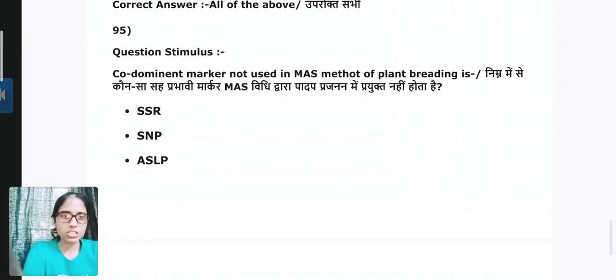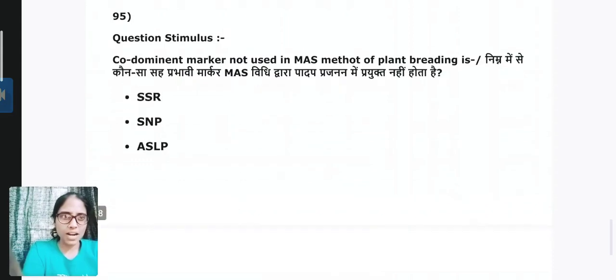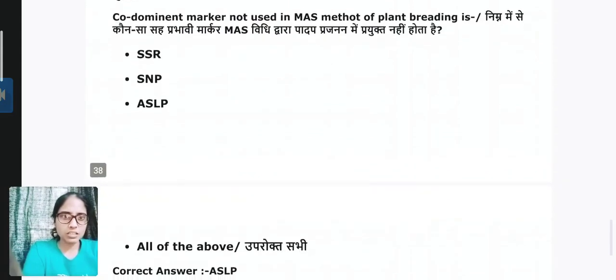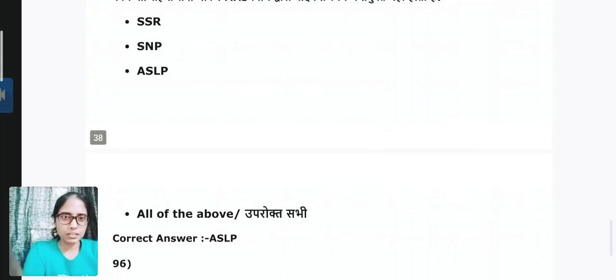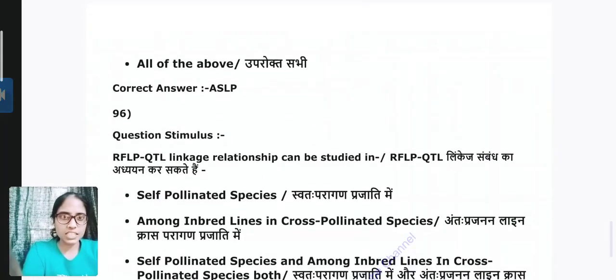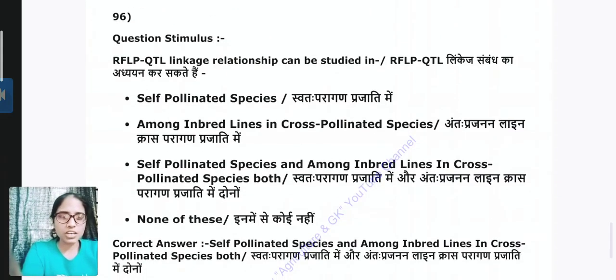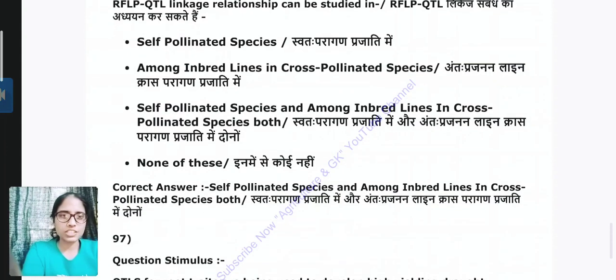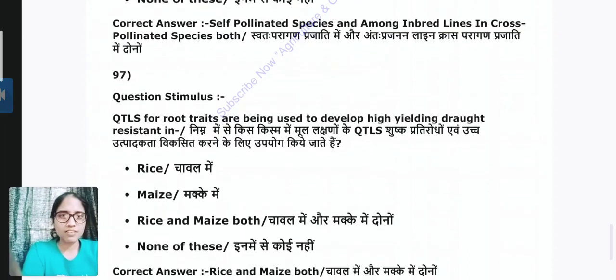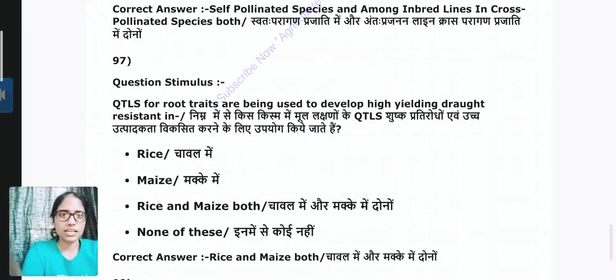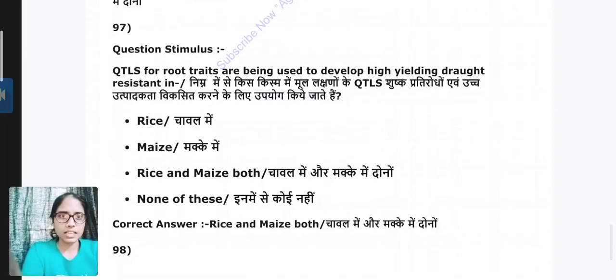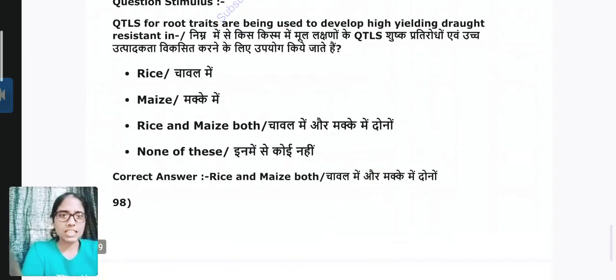Codominant marker not used in mass method of plant breeding is AFLP. Question 96. RFLP-QTL linkage relationship can be studied in self-pollination species and among inbred lines in cross-pollination. Question 97. QTLs for root traits are being used to develop high-yielding drought resistant varieties in, answer is rice and maize both.